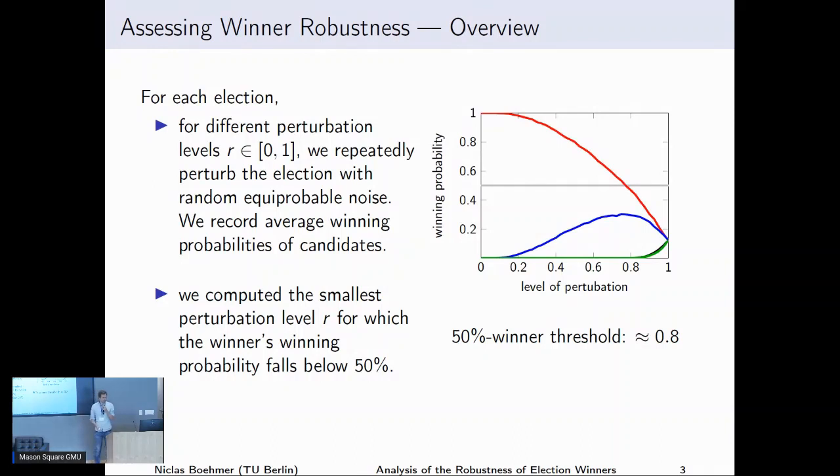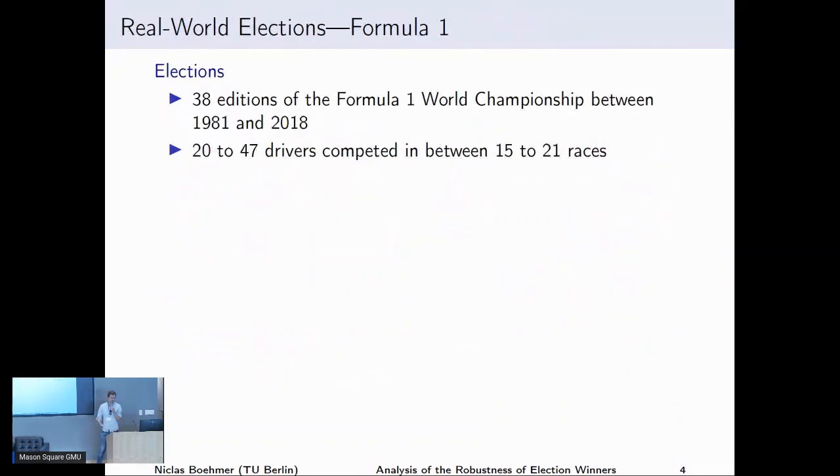And in our work, among others, we looked at two different types of elections. The first one are so-called Formula One elections, which originate from Formula One championships. We looked at 38 editions of the Formula One championships. And each of these editions is structured as follows. We have some drivers, and they compete in different races.